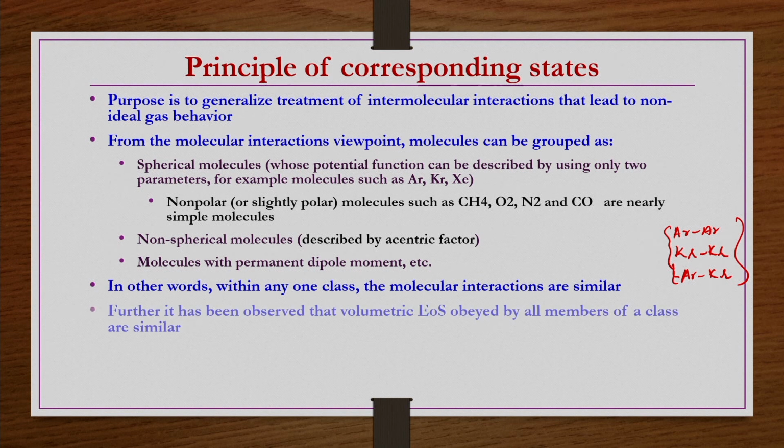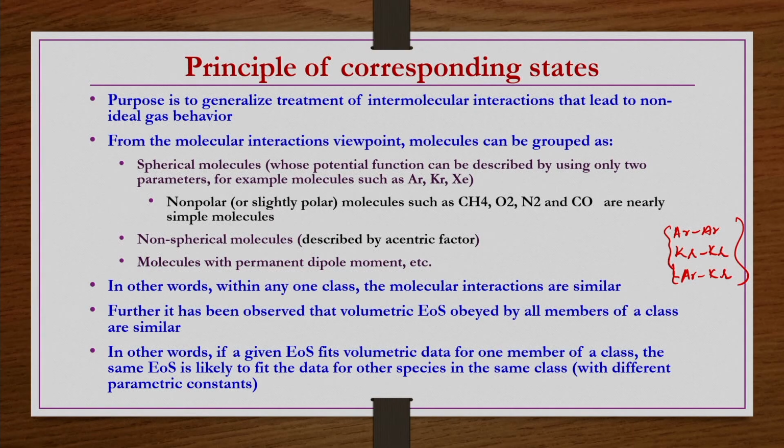Further, it has been observed that the volumetric equations of state obeyed by all members of a class are similar. If the intermolecular potentials are quite similar to each other, then it is possible that their equations of state are also quite similar. There may be a slight difference in the constants A and B present in the equations of state, but they would be similar if the molecules are of similar nature.